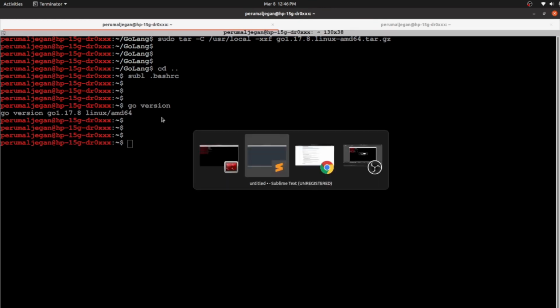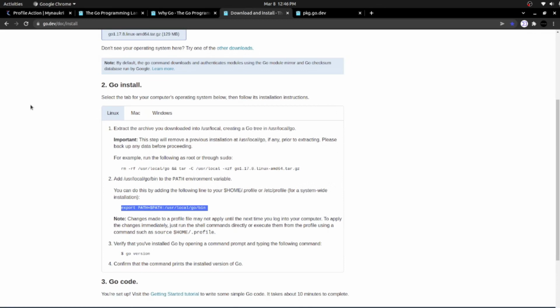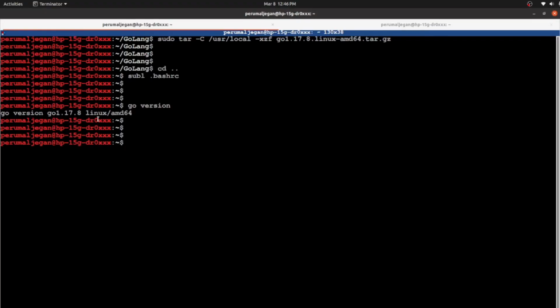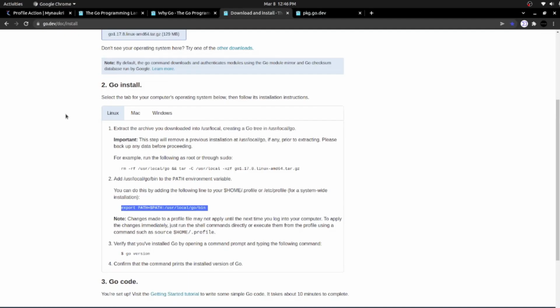Now what can we do? We need two components to begin the Go development. One is the Go compiler. We already installed it here. And the next thing is the IDE, Integrated Development Environment. We need to choose the IDE of our own. So let's see.